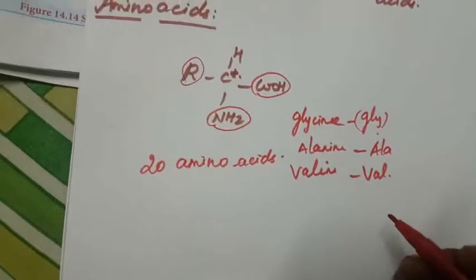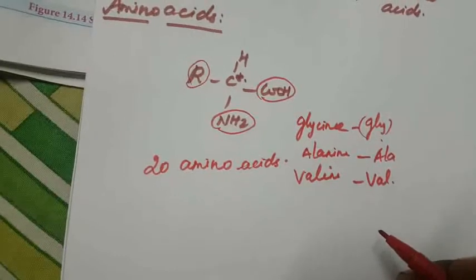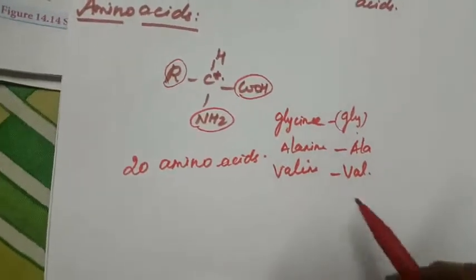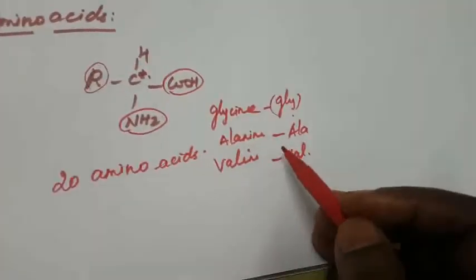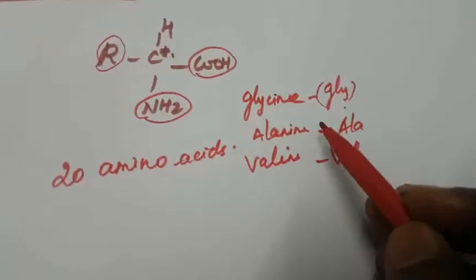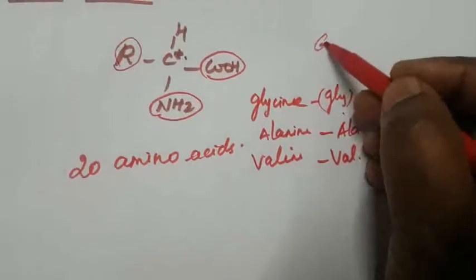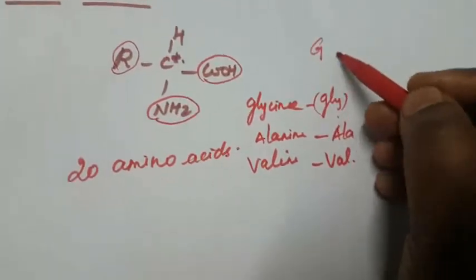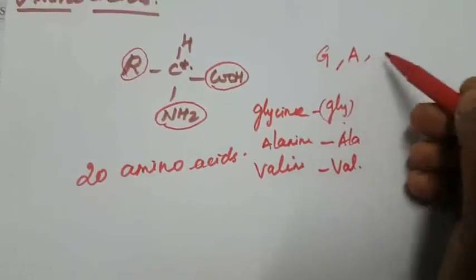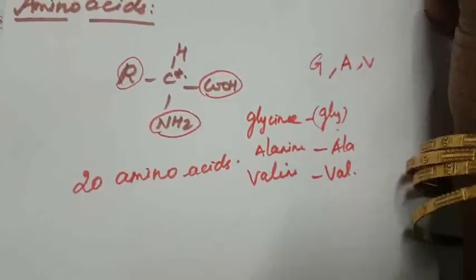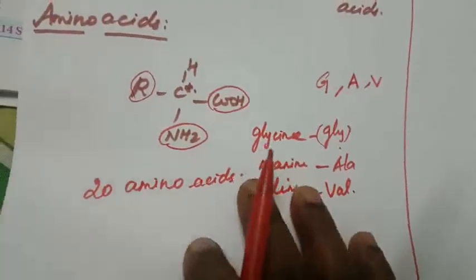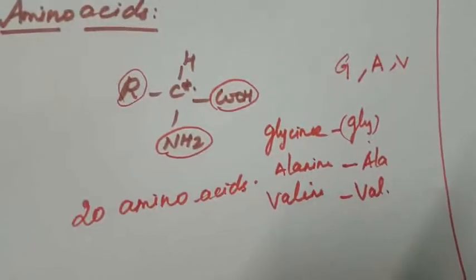In writing the amino acid sequence of a protein, generally either the 1-letter or the 3-letter code is used. Suppose you represent glycine: you can write the 3-letter code GLY, or the single letter G. Alanine is A, and valine is V. So this is the single letter representation. This is called an amino acid.